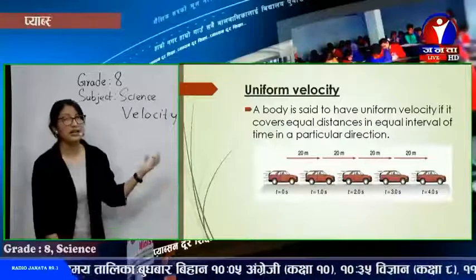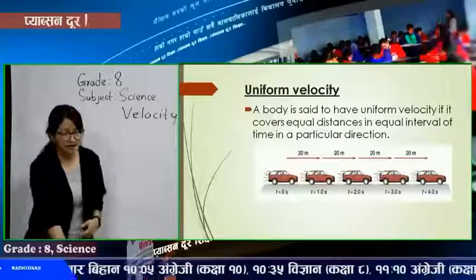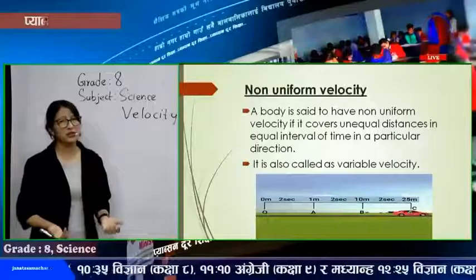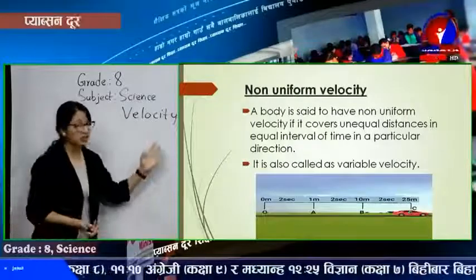That body's velocity is uniform velocity. Another is non-uniform velocity. It's much simpler. If it's not uniform, then it's non-uniform. You can just check in the figure.